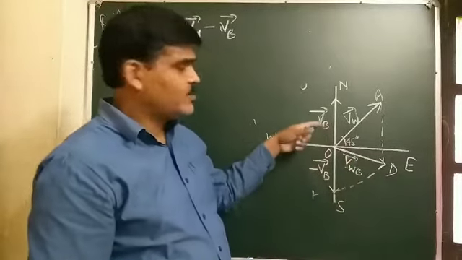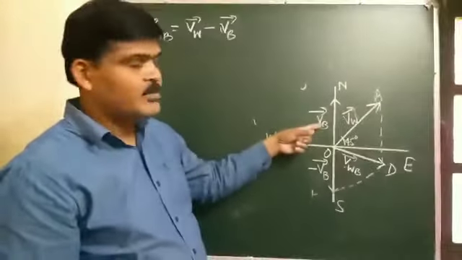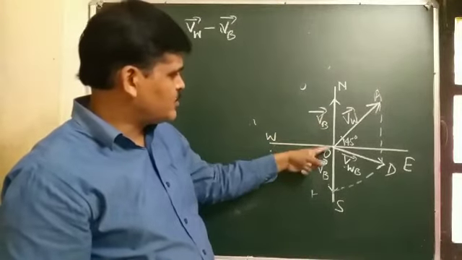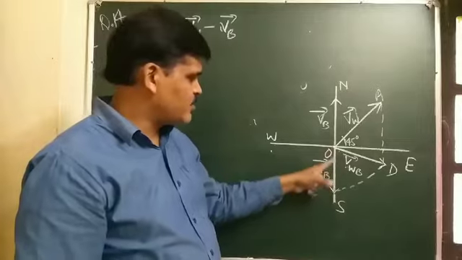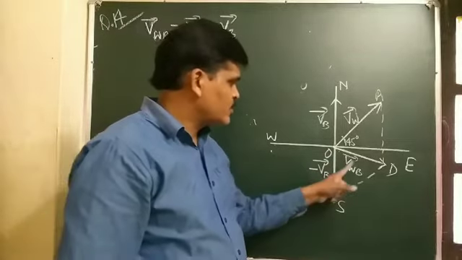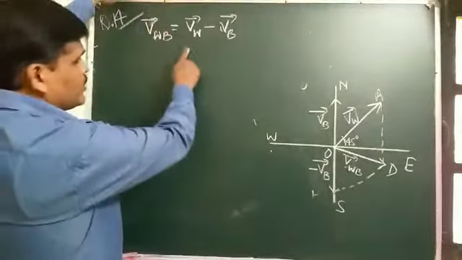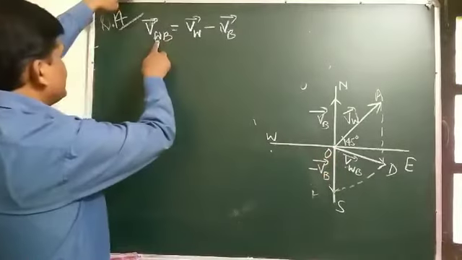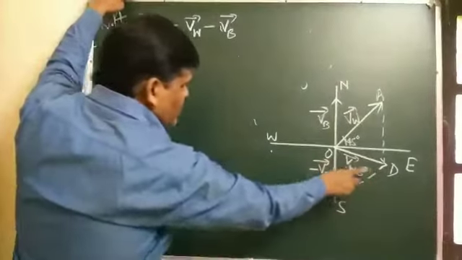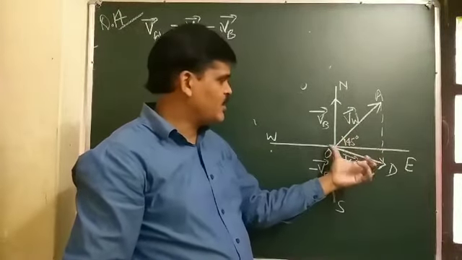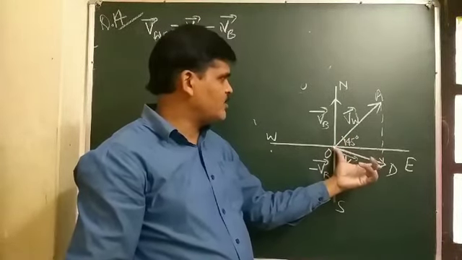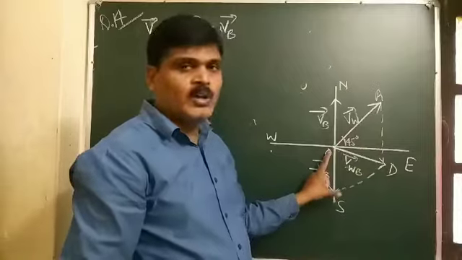So in this case, we must change the direction of the velocity of the boat. So here minus VB vector is directed towards south. Using this figure, we write VWB equal to OD. Using the parallelogram law of vector addition, vector OD equals OA plus OS.